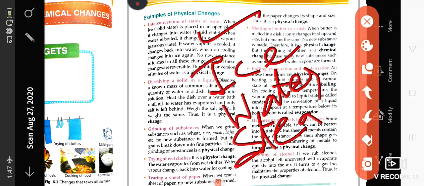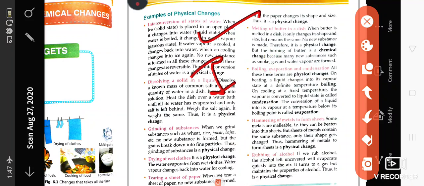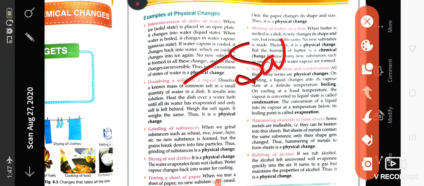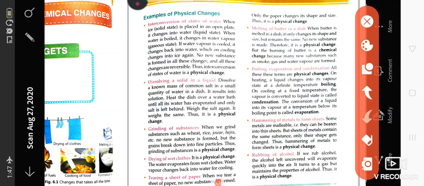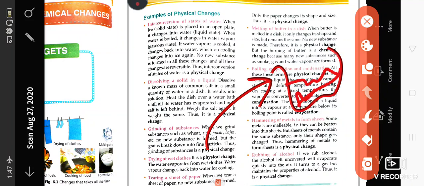Other than that, dissolving a solid in a liquid, like salt can be dissolved in a liquid, and it can again be brought back by the process of evaporation. So it is reversible. Grinding of substances like pulses can be ground to form a paste, and this paste is the same in property as the pulse.